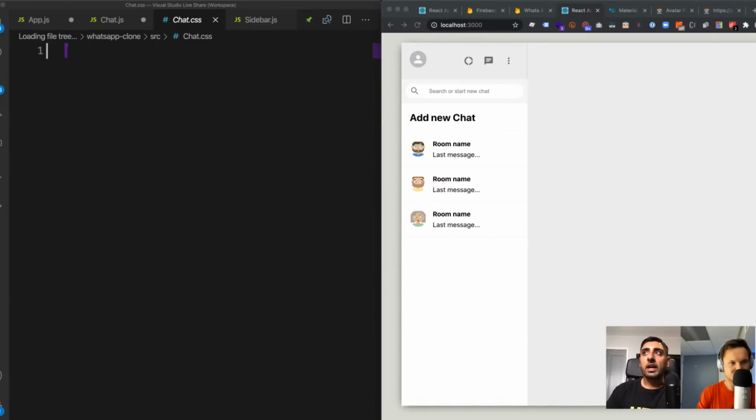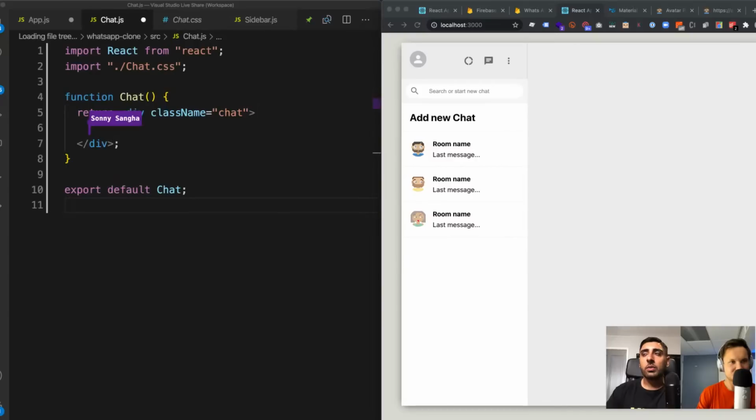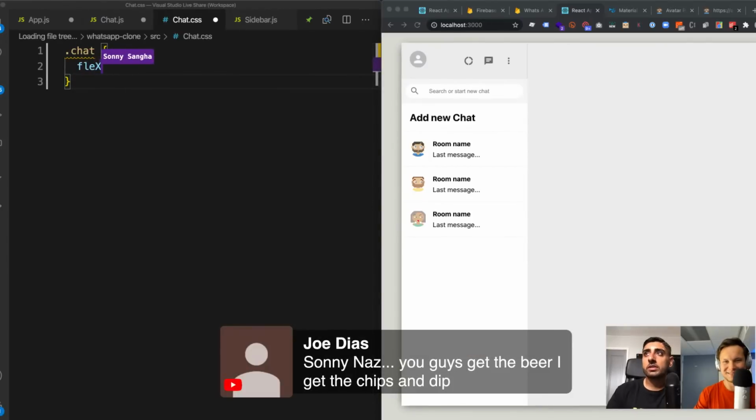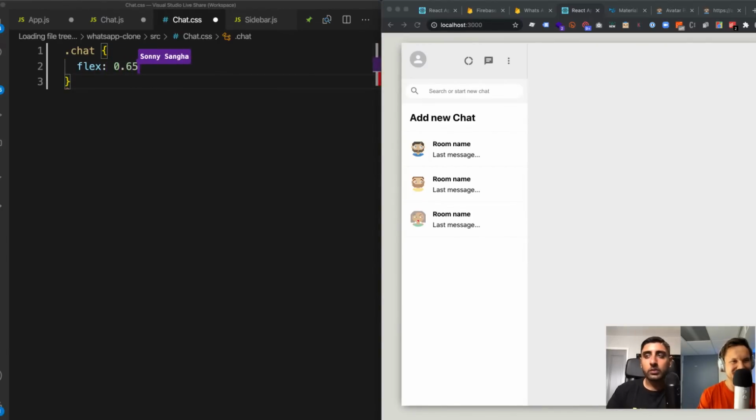And remember, guys, I actually spoke earlier about how we used 0.35 to get 35% of the screen, we want the sidebar to use 35% of the screen. But for the right side, the chat, I want the chat to go ahead and use flex 0.65. And what this will do is we'll use up the remaining 65% of the screen. So to prove that this works, we can go ahead and do background color. Let's just say blue.